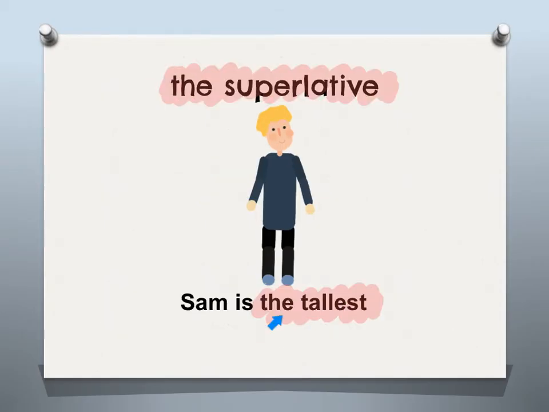We use the superlative to talk about extremes when we are describing one thing. Nobody is taller than Sam. Sam is the tallest.